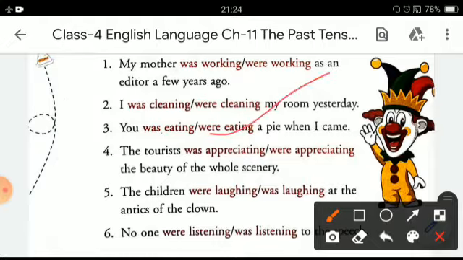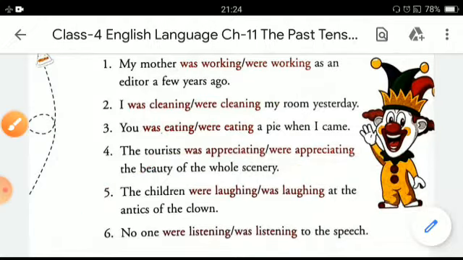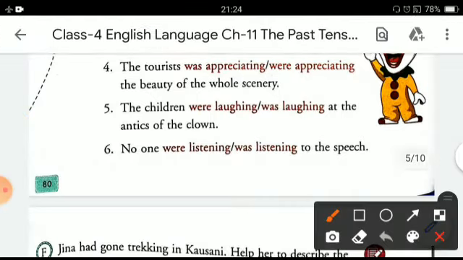Then the fourth one, the tourists. Plural nouns. So we have to choose the plural form of verb, were appreciating the beauty of the whole scenery. Fifth one, the children. Again plural form of verb. So we'll be choosing were laughing.